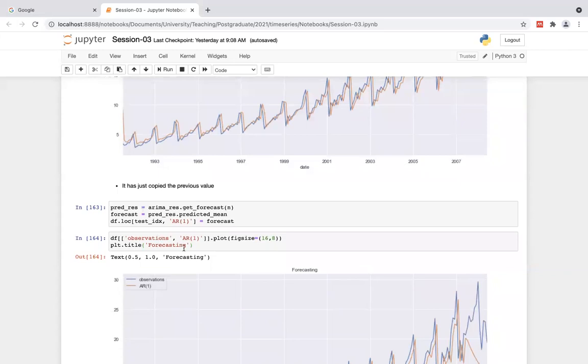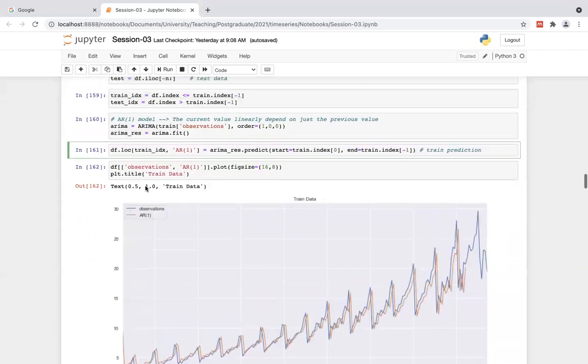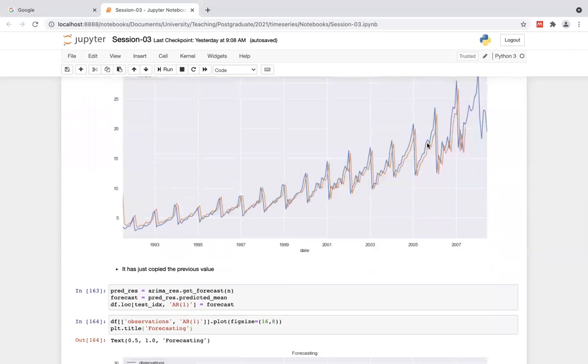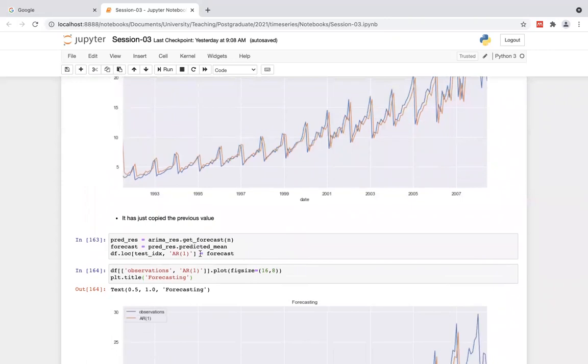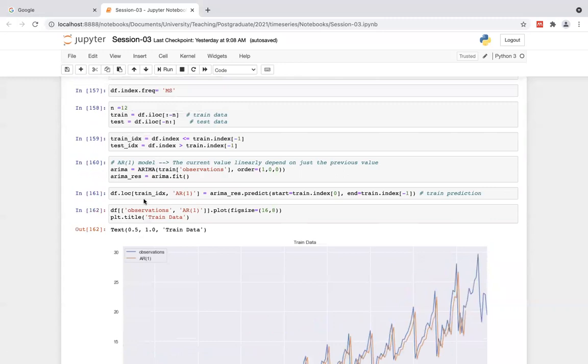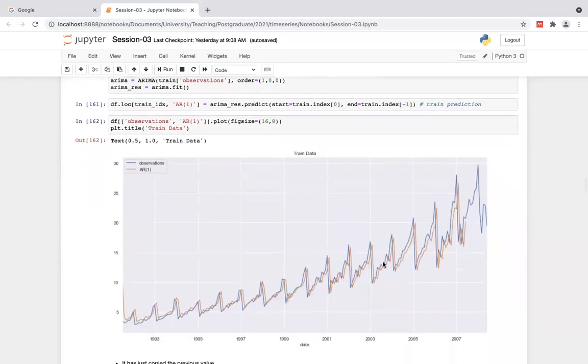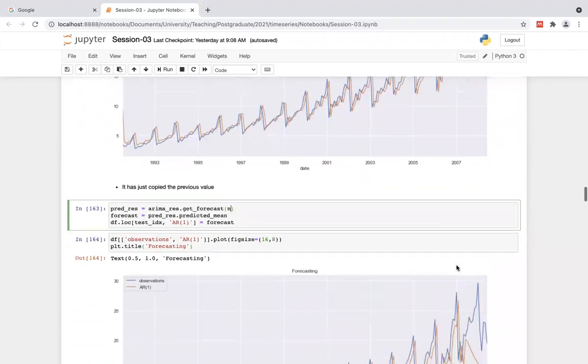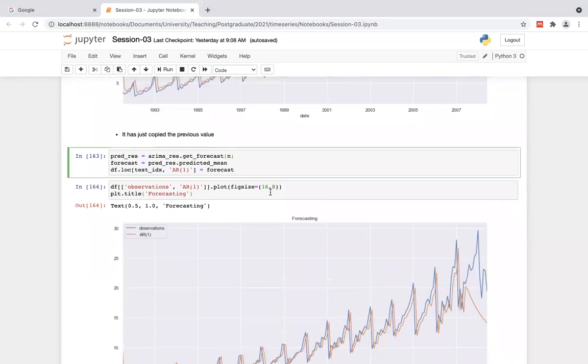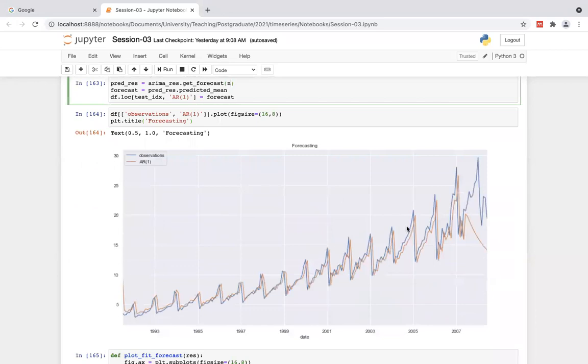Then let's see the forecasting, right? In here, we train the model with the observation, and we plot what happened in the training data. It's actually just copying the previous value to the next. Then let's see the forecasting, because we are going to forecast n steps, n in the sense of 12. We are going to forecast the next 12 months from 2007, I think it's January, February, March, whatever, anyhow, right? I'm going to forecast the next 12 months with this model. Then let's see what happened in the forecasting.